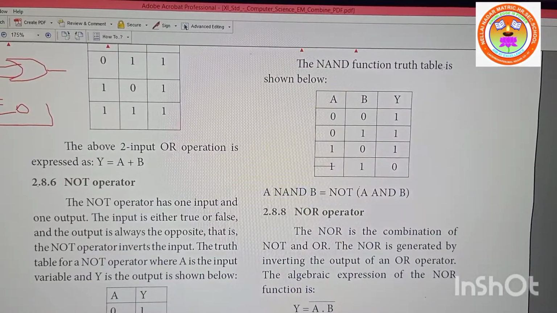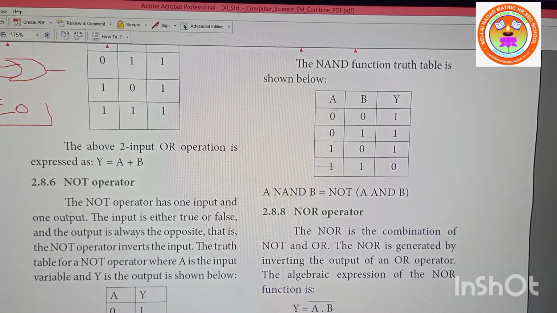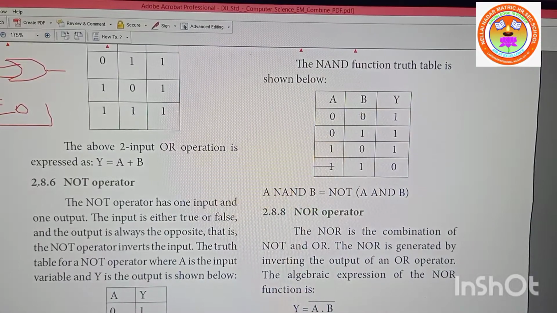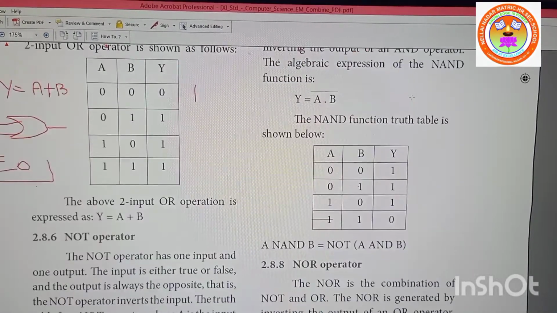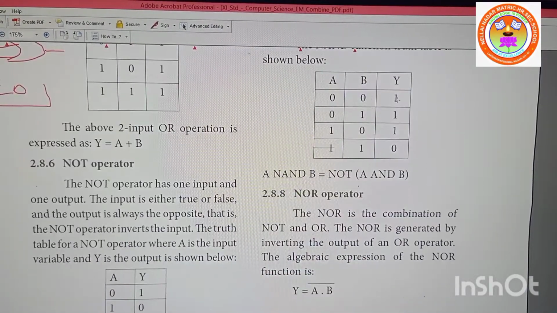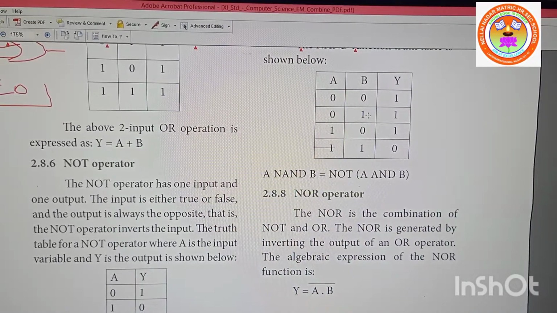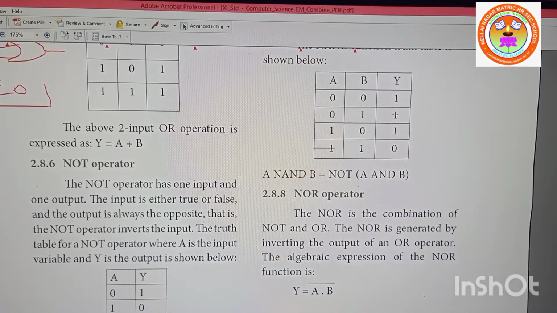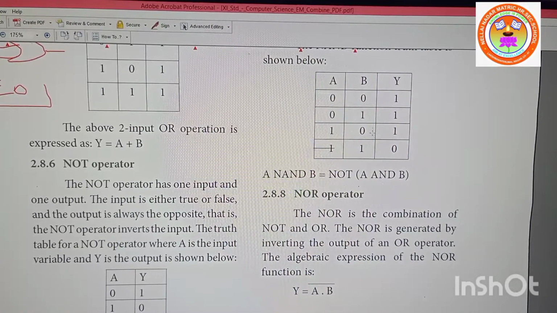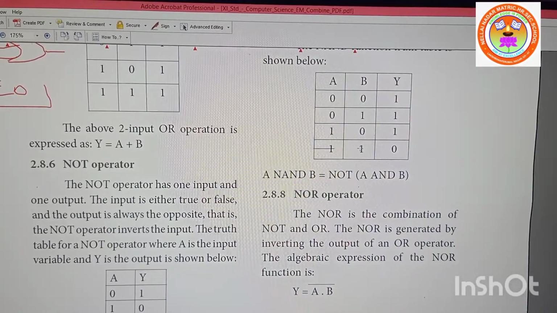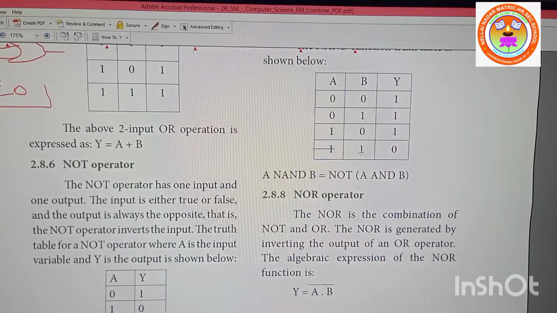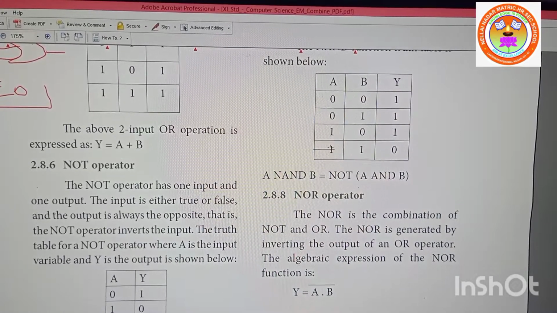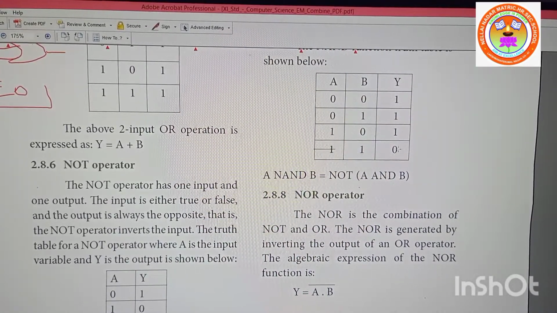The NAND function truth table: you see A into B. 0 into 0 is 0. Now inverse, because inverse is there, so it will become 1. 0 into 1 is 0, inverse is 1. 1 into 0 is 0, inverse is 1. 1 into 1 is 1, inverse 0.